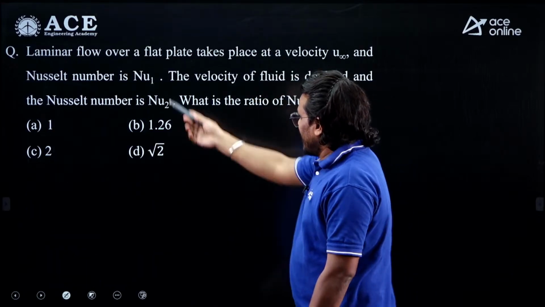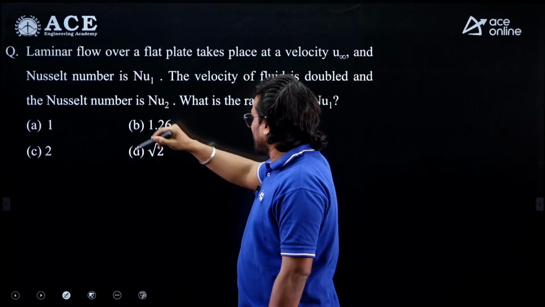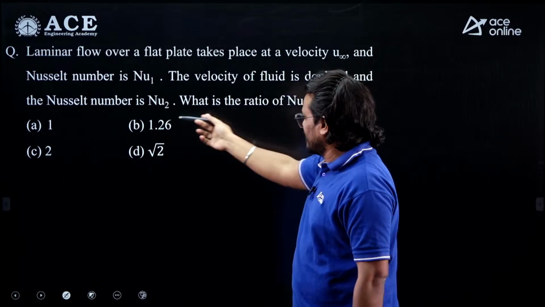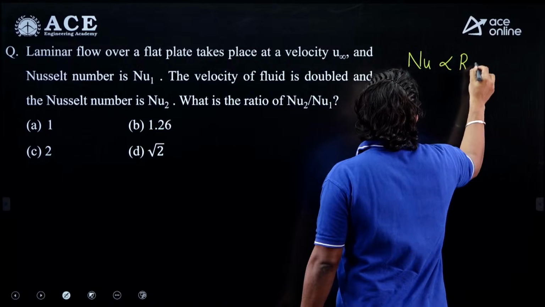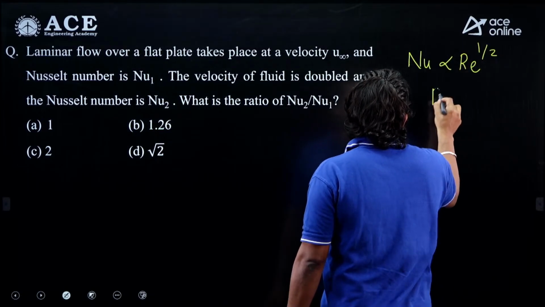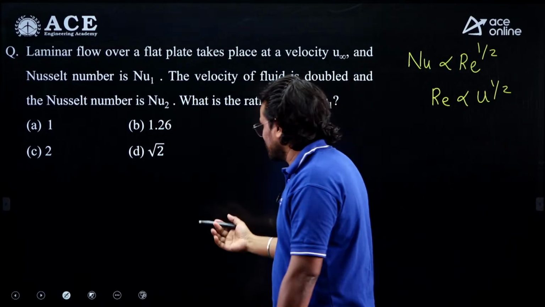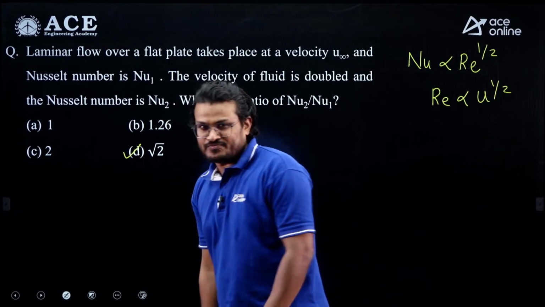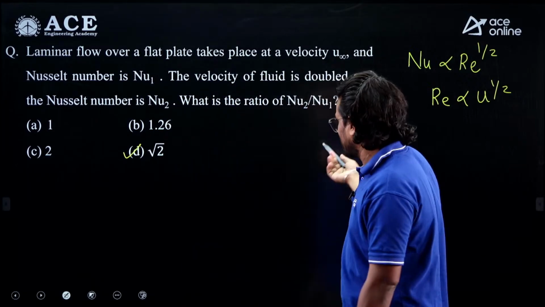Next, laminar flow over a flat plate takes place at a velocity u infinity and Nusselt number Nu. The velocity of the fluid is doubled, the Nusselt number is? It's very easy, right? Nu is directly proportional to Re raised to power 1 by 2, and Reynolds number is directly proportional to velocity. So if you do this, you will get root 2. Nusselt number is proportional to the square root of Reynolds number, and Reynolds is directly proportional to velocity.